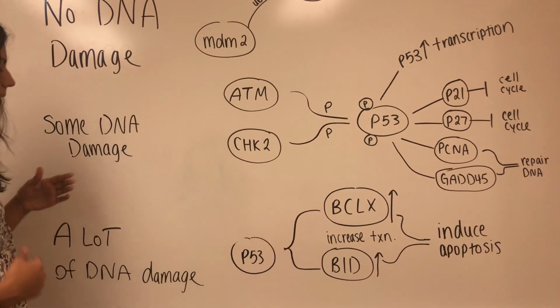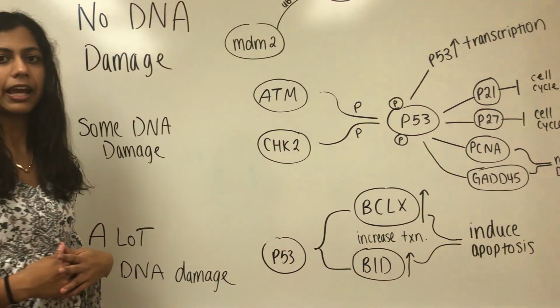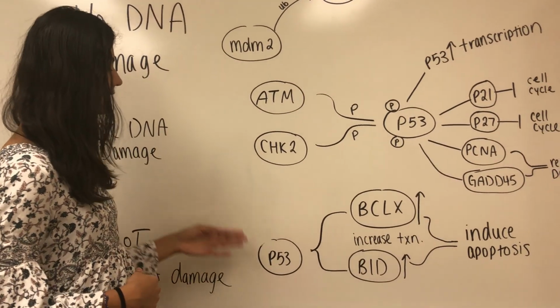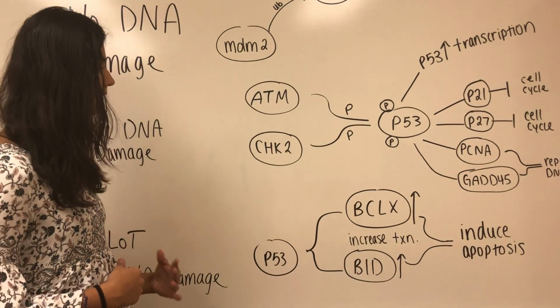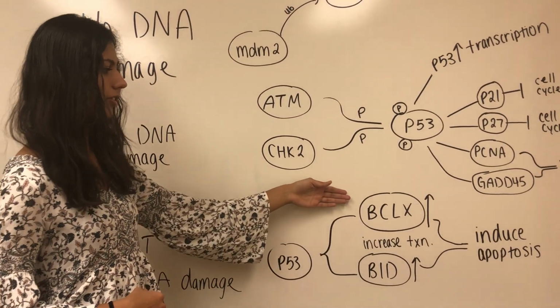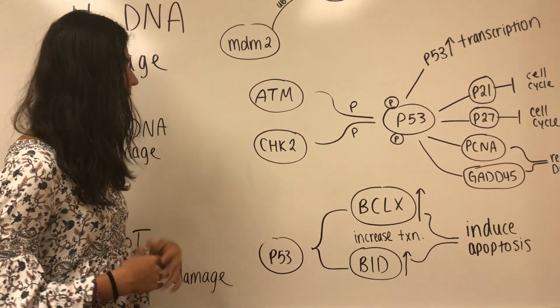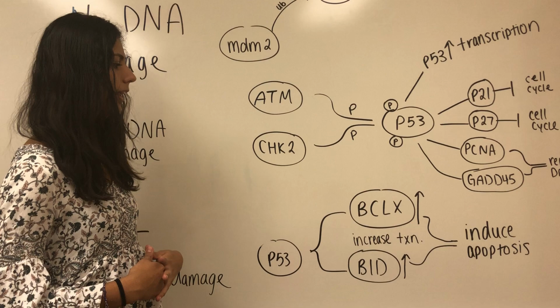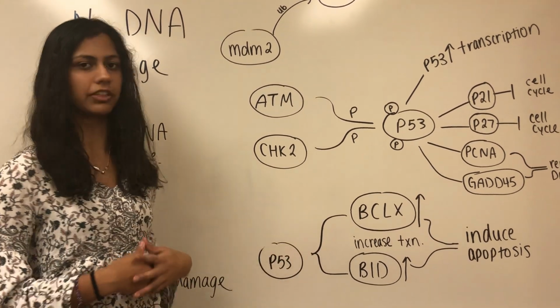The last pathway that can be taken is when there's a lot of DNA damage, and this is when the DNA damage is not repairable. In this case, the cell sends a signal to p53, and p53 upregulates the transcription of BCL-X and BID. p53 is a transcription factor of these proteins. Therefore, it binds to the DNA and is able to upregulate the transcription of both of these proteins.